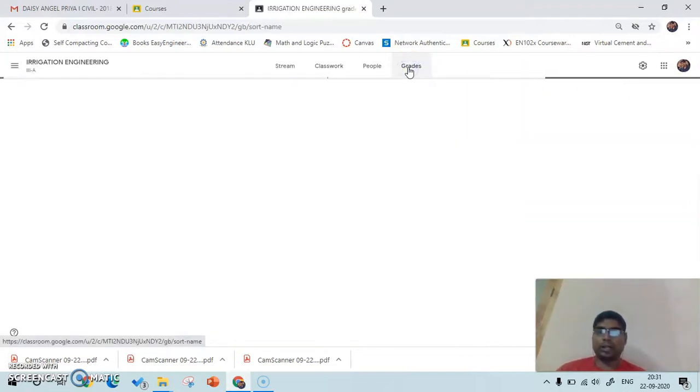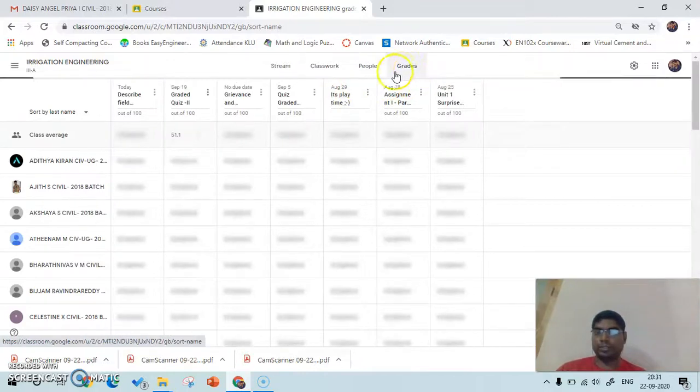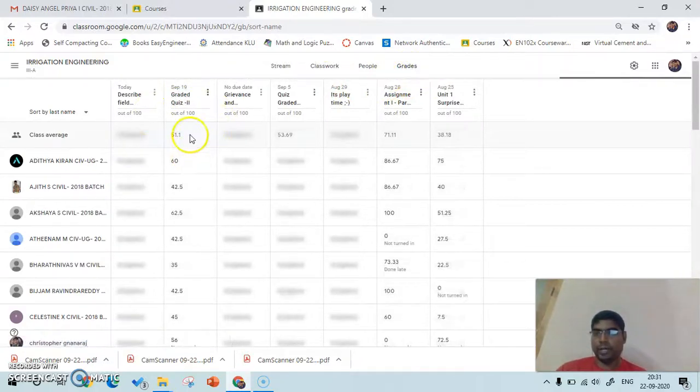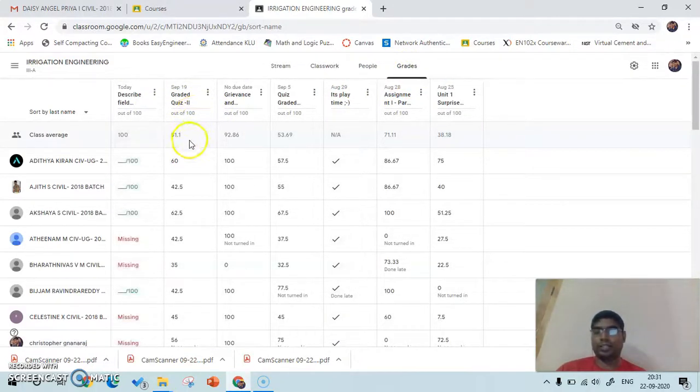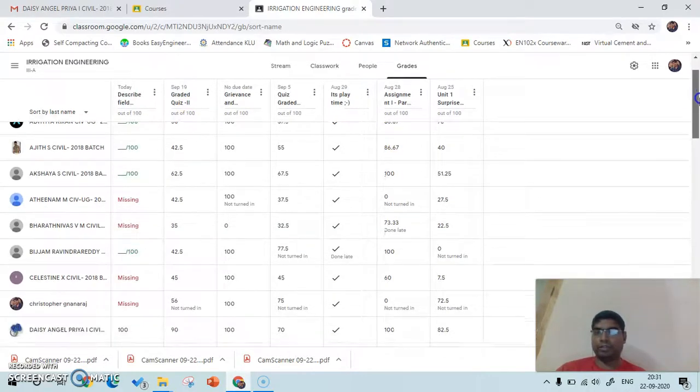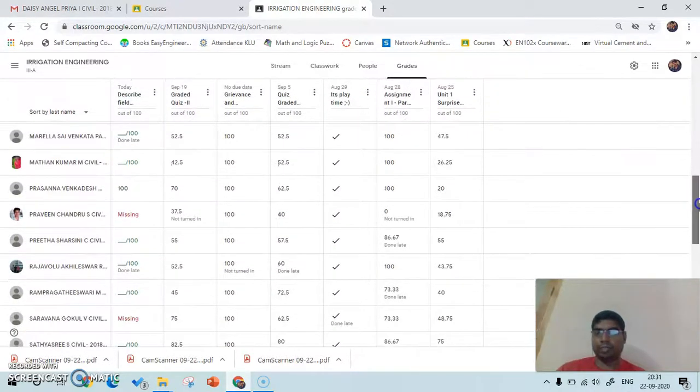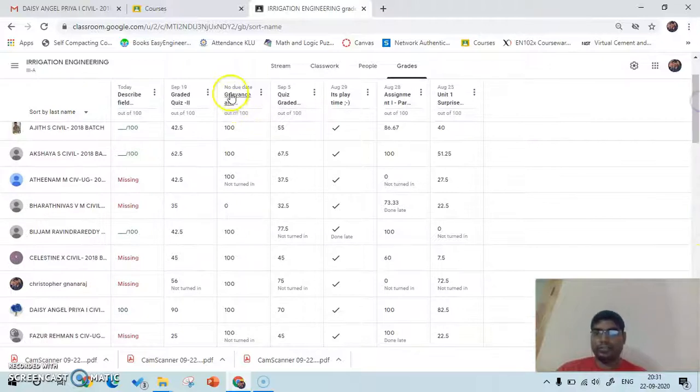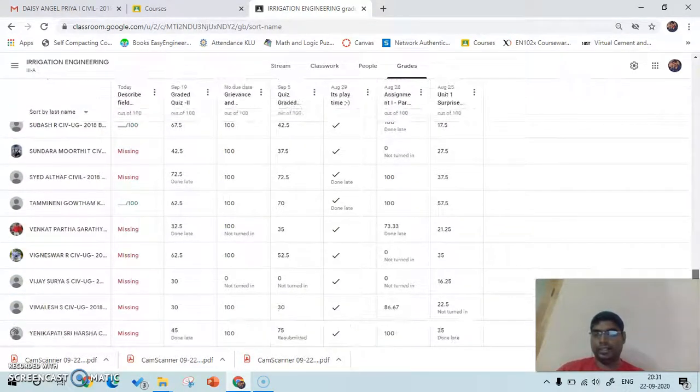One more thing regarding grading, I forgot to show. These are all the grades. I evaluate very often. Whenever the quizzes are given, after full completion I evaluate and give them the marks. Regarding the feedback alone, I have given full marks to those who gave feedback, and I have asked the remaining students to give their feedback to get the full mark. But for the graded quiz and assignments, I have given marks based on the submission. So this is regarding the grades of the students.